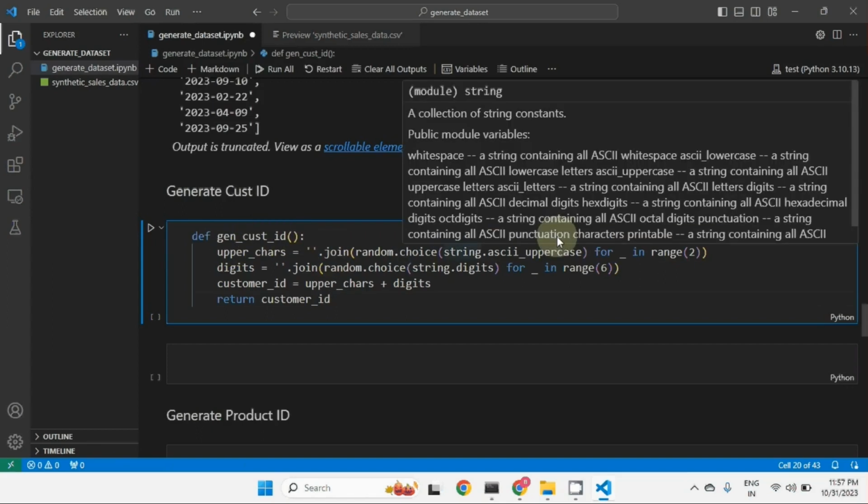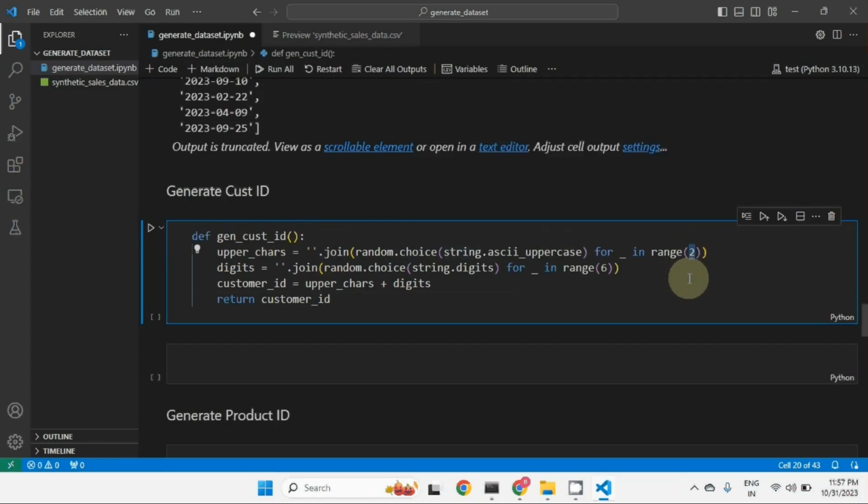Here we are going to take 2 uppercase letters: we pick 2 random uppercase letters with random.choice and join them to make a string. Then we pick a 6 digit combination of random digits. Then we concatenate uppercase plus digits. It will concatenate the 2 strings, the customer ID will be generated, and it will return the customer ID.